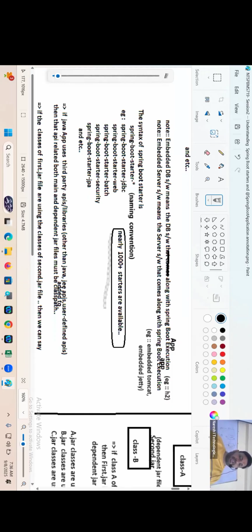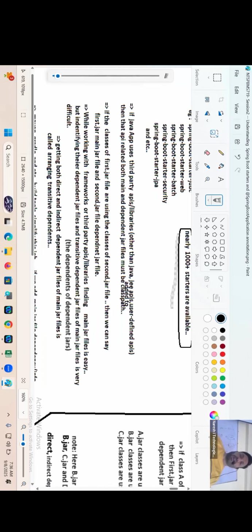If an application uses third-party APIs or libraries other than the Java JDK API, then we need to add the API related main jar files and dependent jar files to the classpath. If the classes of first.jar are using classes of second.jar, then we can say first.jar is the main jar and second.jar is the dependent jar. While working with frameworks or third-party APIs or libraries, finding main jar files is easy, but identifying their dependent jar files and transitive dependent jar files of the main jar file is very difficult.